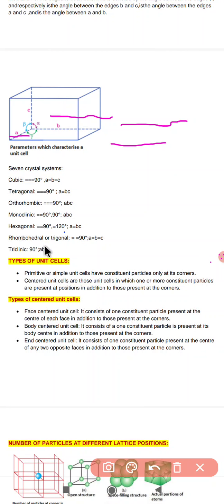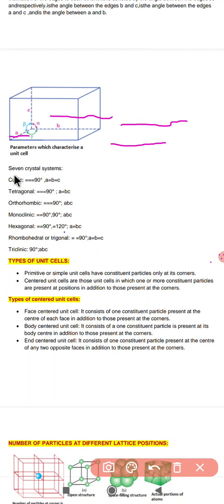After that we have rhombohedral, which is also called trigonal. It only has the primitive type. In this case, A equals B equals C and alpha equals beta equals gamma but not equal to 90. Examples we have seen here are calcite, HgS and ICl. This is rhombohedral or trigonal, the primitive one.